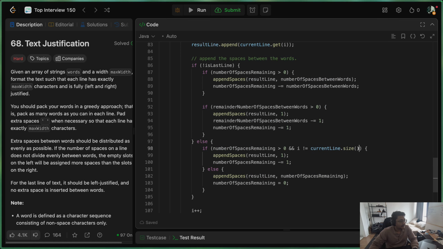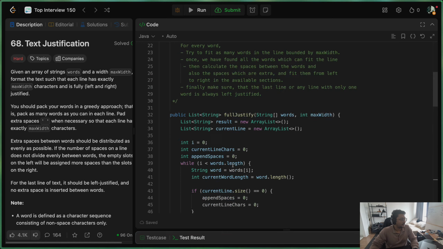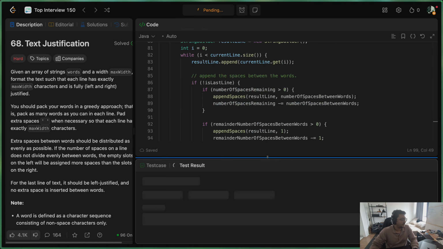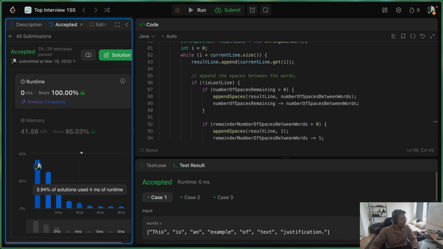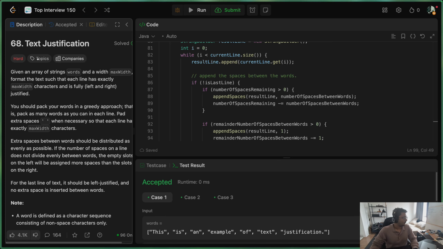And I think here as well, when we want to see if this word is the last word or not, we have to check it by current line dot size minus 1, not just current line dot size. So the rest looks good to me. So let's go ahead and try to run this code and see if we are able to pass the test cases. Yes, we are able to pass the test cases. So let's go ahead and submit this code. And we are able to get an accepted solution for the problem text justification.